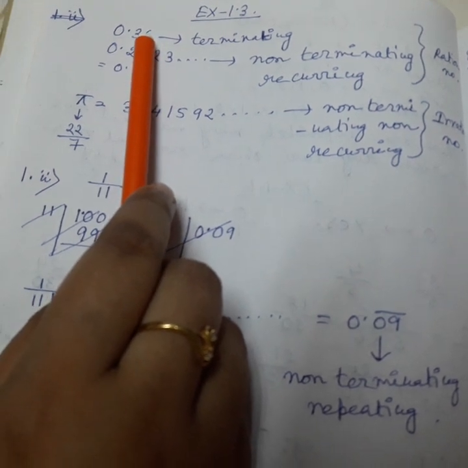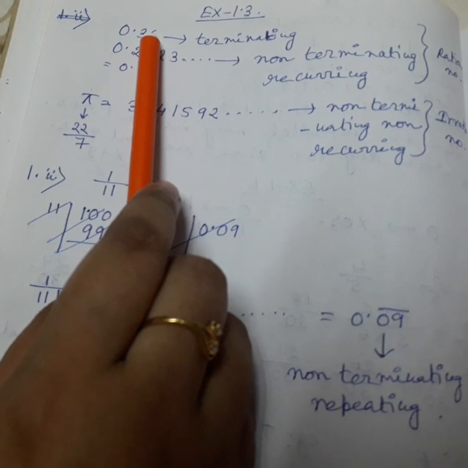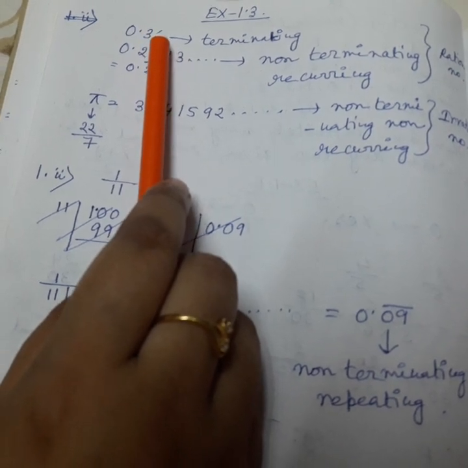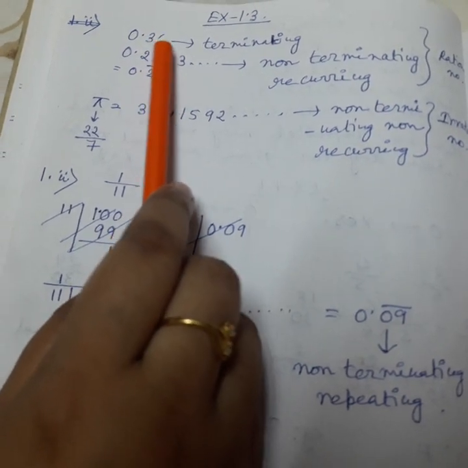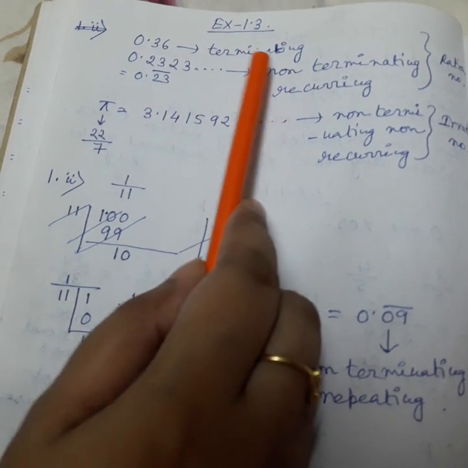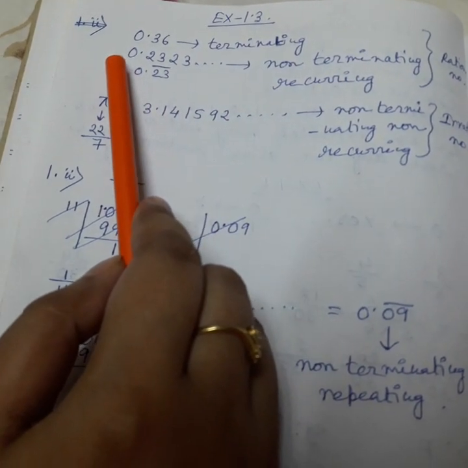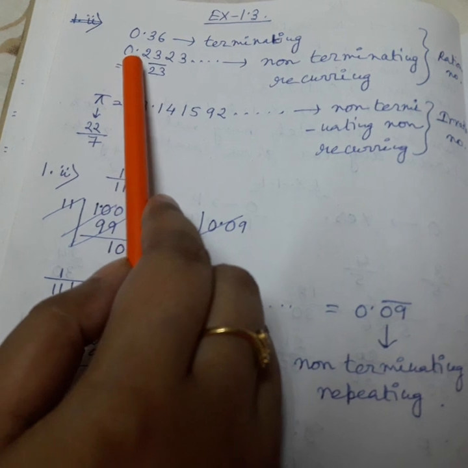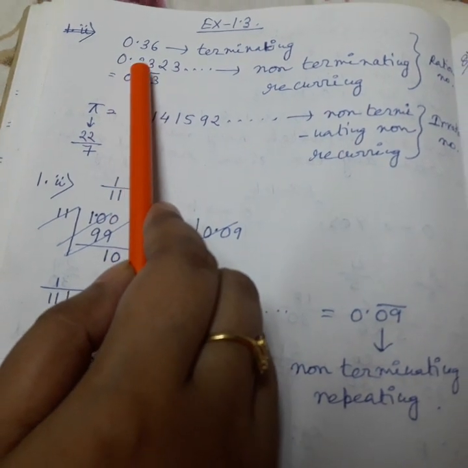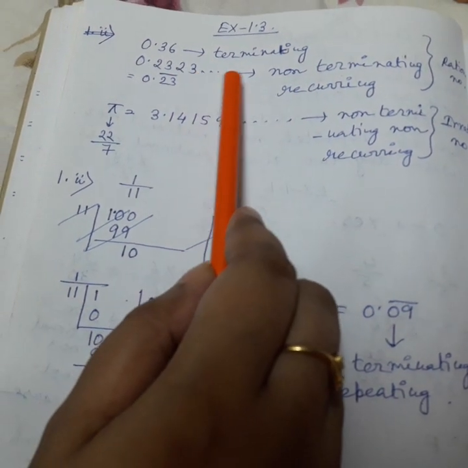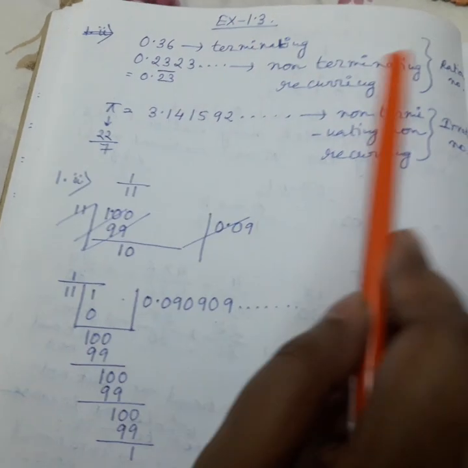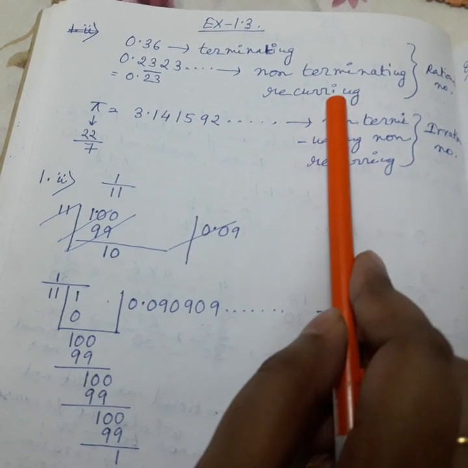Stop means terminating. If the number stops at one point, that is terminating. And if the decimal expansion of a rational number is 0.2323 and it continues, then it is non-terminating recurring.